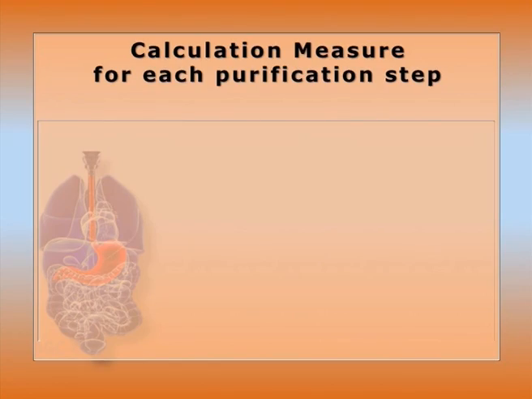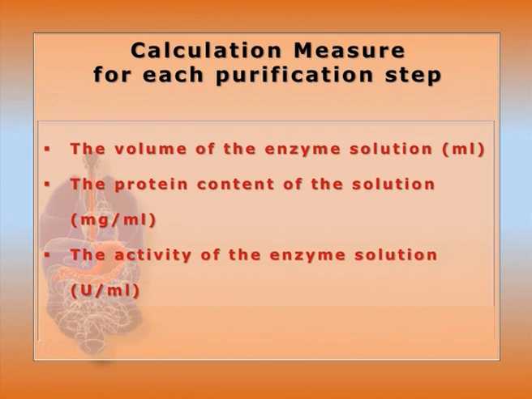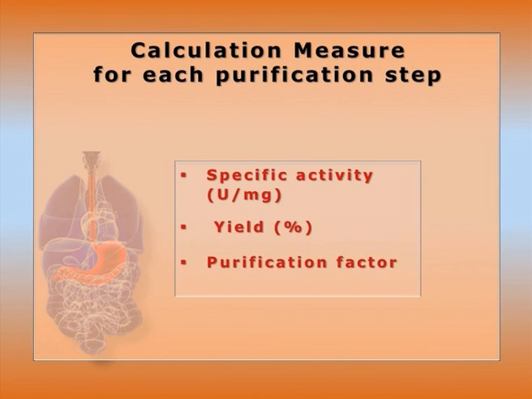Calculation: measurement should be done after each purification step. So what are the measurement criteria? The volume of the enzyme solution in ml, the protein content of the solution in mg per ml, the activity of the enzyme in U per ml, the total amount of enzyme in U, and specific activity in U per mg. Yield in percentage is the total amount of enzyme after a purification step divided by the total amount of enzyme before that purification step. Purification factor is the specific activity of the enzyme after a purification step divided by the specific activity of the enzyme before that purification step.